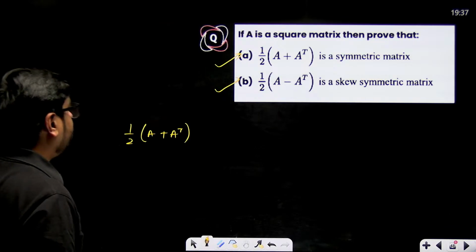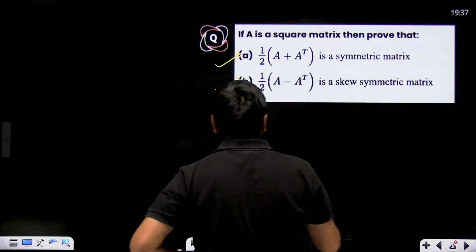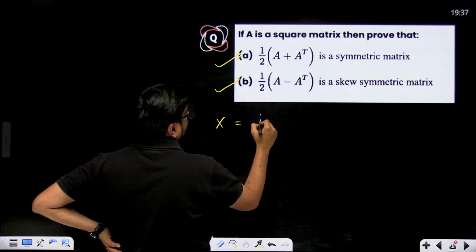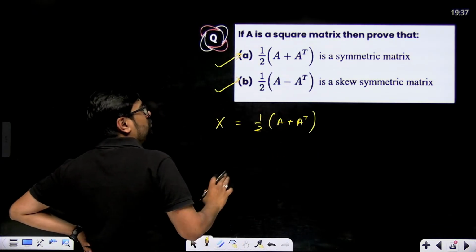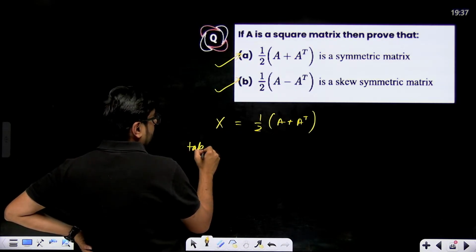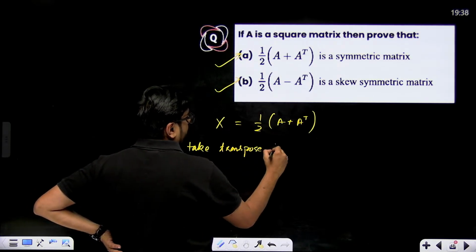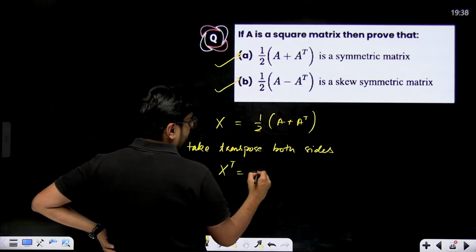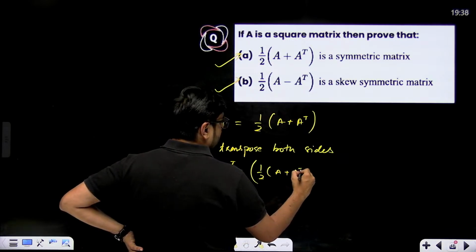Very simple. How will you prove that? This is in your NCERT examples also. Let's say this is X or any matrix B. Let's say X is equal to half of A plus A transpose. Actually, you don't need to have half also, but all right. Now take transpose on both the sides. No problem in that. So X transpose will be equal to half of A plus A transpose.